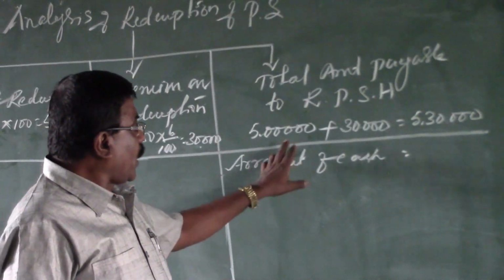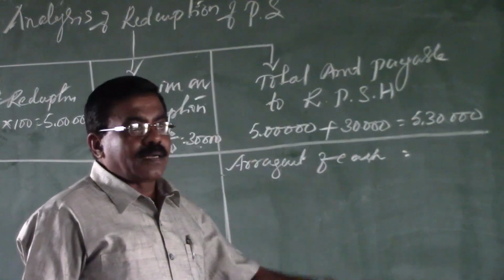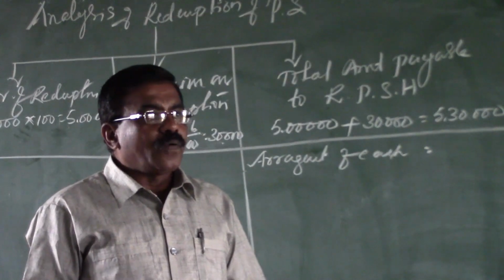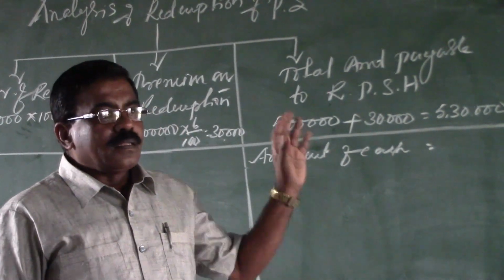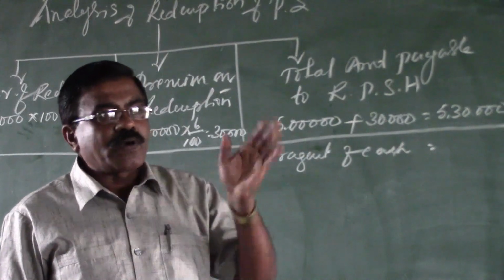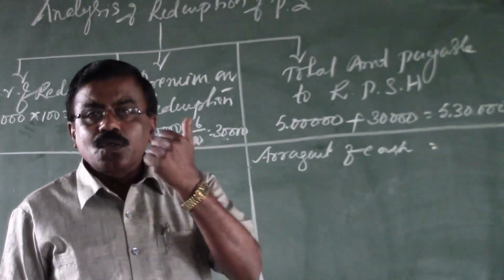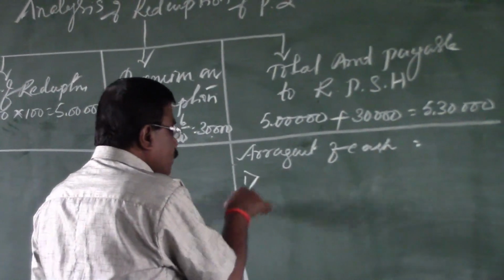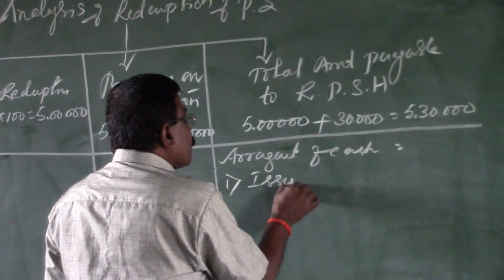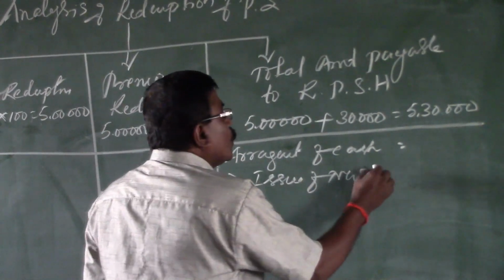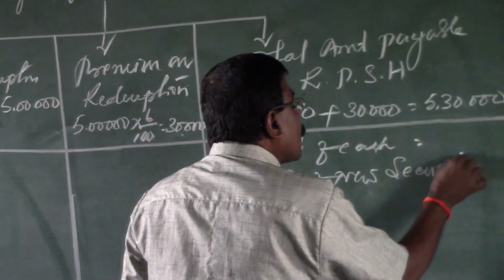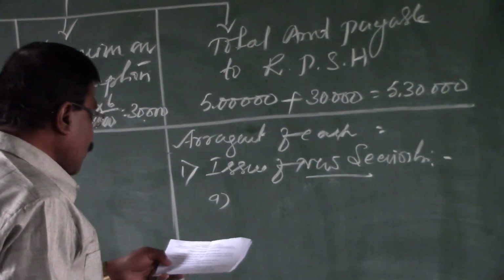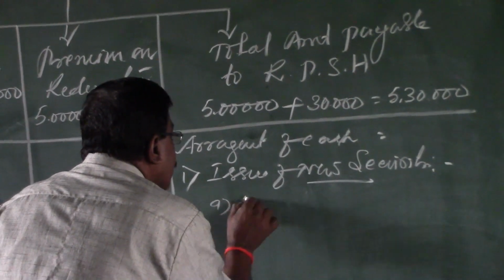For the purpose of arrangement of the cash, as I stated in the last video, we have to start from the existing cash. Here the balance sheet is not given, therefore knowing the existing cash is not possible. Then the shares are fully paid, therefore there is no question of calls on shares, and no question of forfeiture. So it begins with only the issue of new securities. Here there are two securities, that is equity shares and debentures. So the issue of equity shares is the first one.